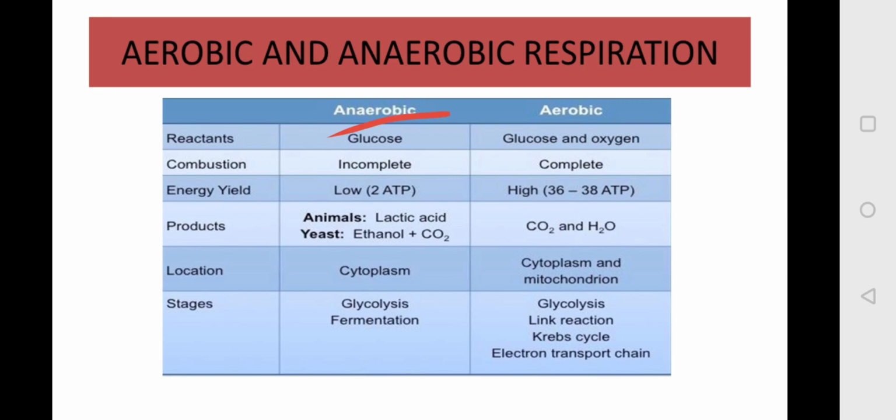Location means where they take place. Anaerobic respiration takes place in the cytoplasm of the cell, and aerobic respiration takes place in the cytoplasm as well as the powerhouse of the cell, that is the mitochondria. The stages of anaerobic respiration are glycolysis and fermentation. In aerobic respiration, there are 4 stages: glycolysis, link reaction, Krebs cycle and electron transport chain. These reactions I will discuss further in this course. Now is it clear what the difference is? Anaerobic respiration takes place in the absence of oxygen. Aerobic respiration takes place in the presence of oxygen. Okay.